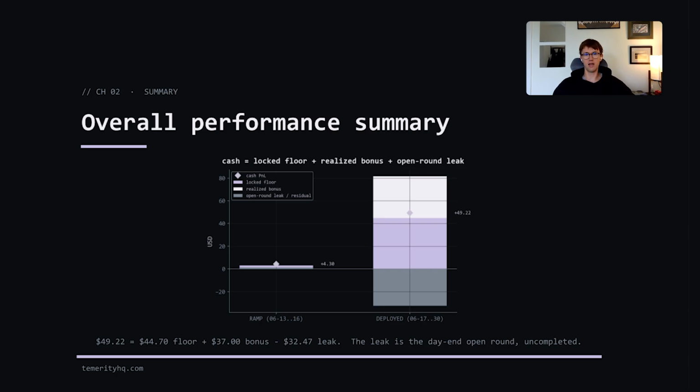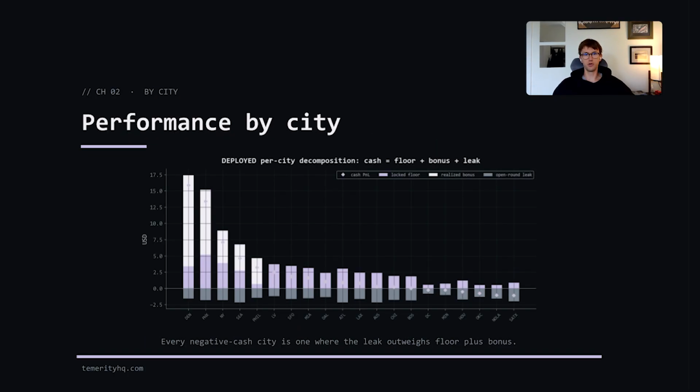And then below, I have the losses from the open round unfinished at the end of the day, settling against us. So like I said, I deployed this strategy to 20 daily repeating high temperature markets on Kalshi. We can see that the realized bonus is concentrated entirely within 5 of those 20 over the 2-week period, which makes sense because this is an asymmetric tail event that we are capturing.